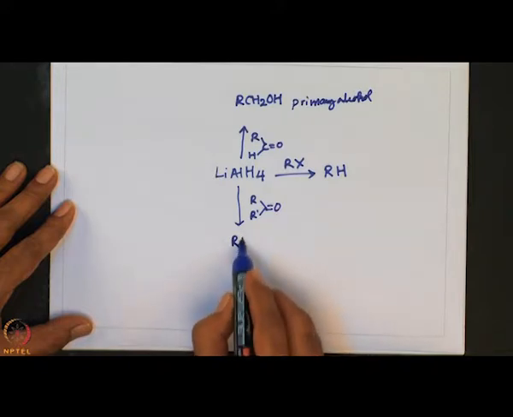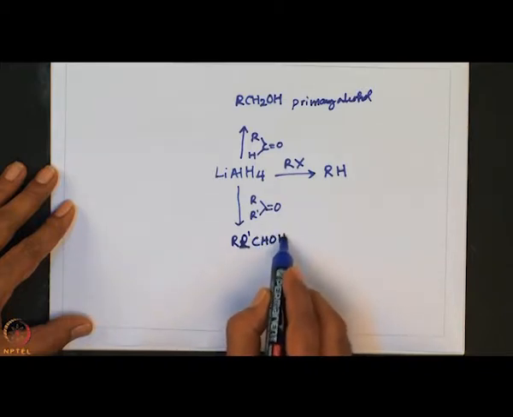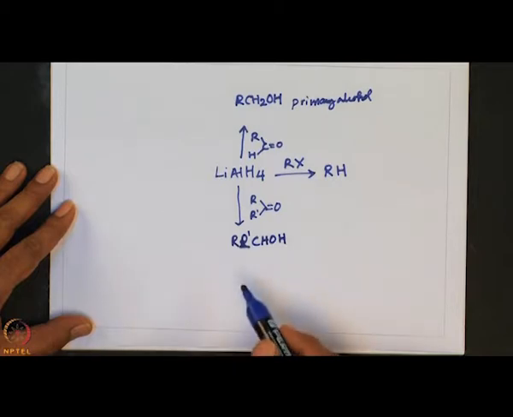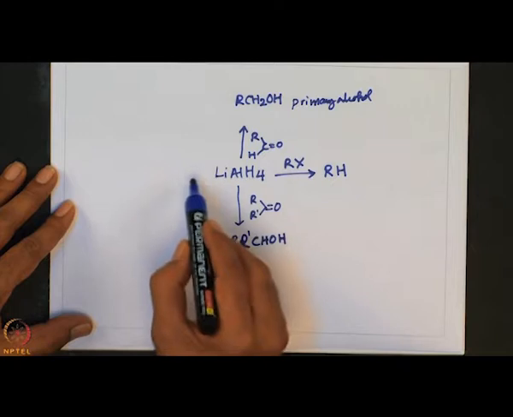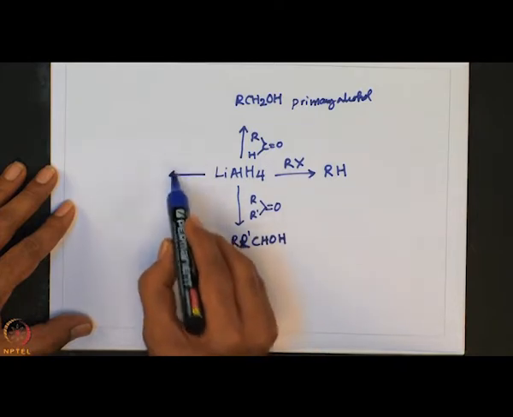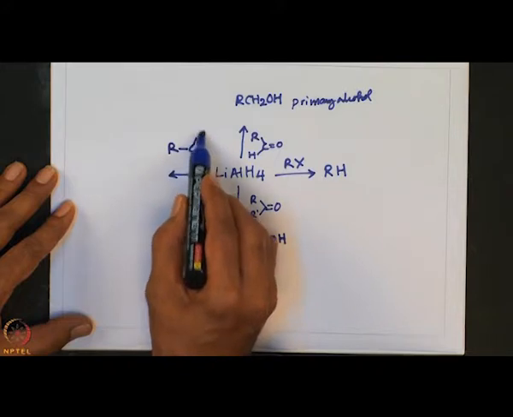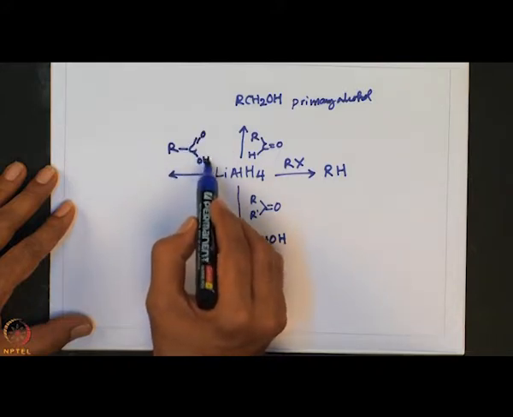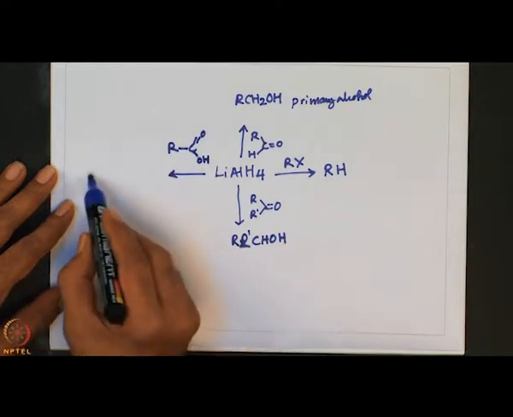R2CHOH, the secondary alcohol we get. Instead, if we take an acid, it gives again a primary alcohol.